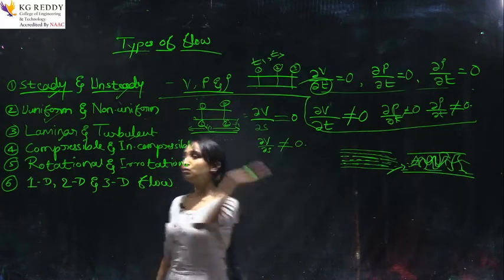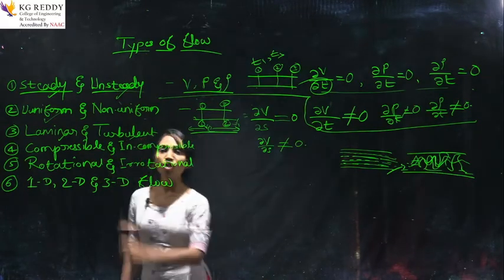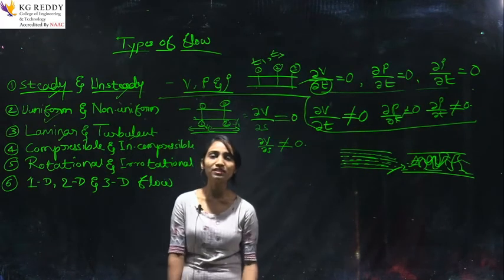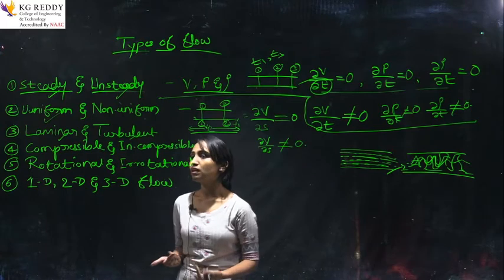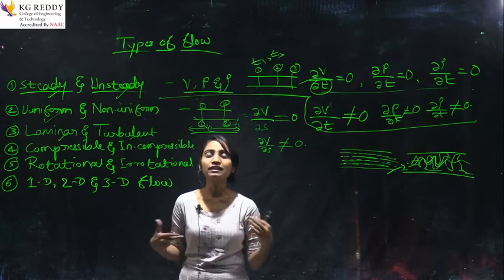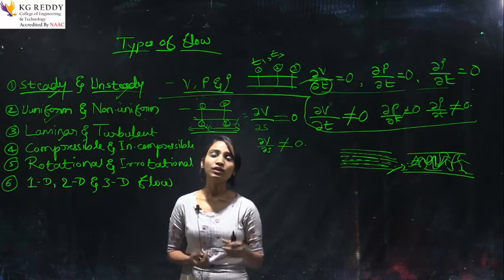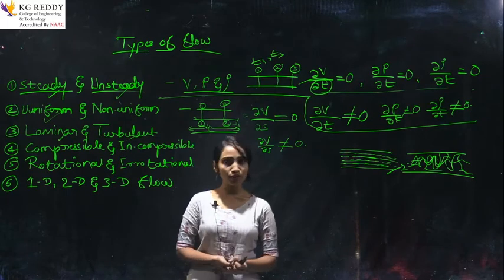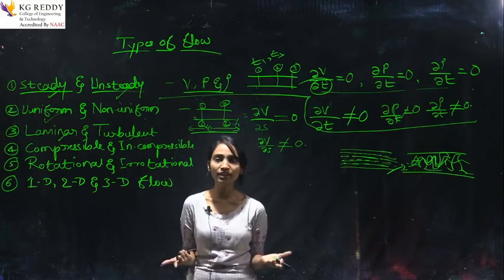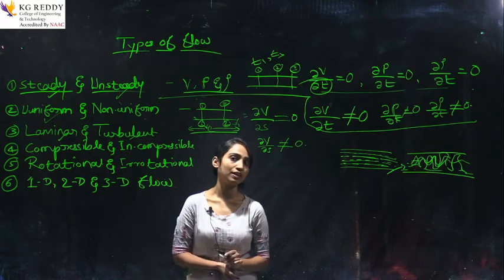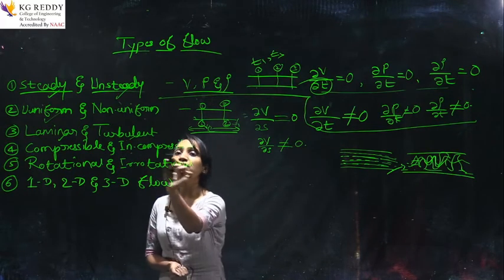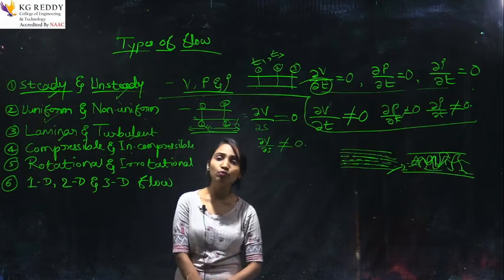Okay. Then what are compressible and incompressible? Compressible means we can compress it. For example, take a 1 liter capacity bottle. How much water can you fill in that bottle? 1 liter only, obviously. Already they mentioned 1 liter. I am talking about water. This is an incompressible fluid.